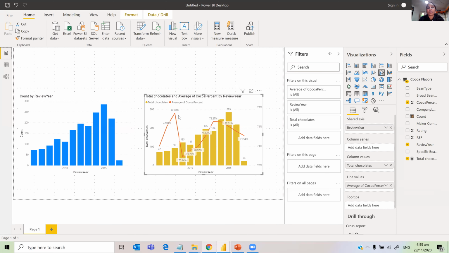So this is the highest cocoa percentage. If you have a question of which year had the maximum average cocoa percentage, then you can say it's 2008 followed by 2015, I think. So those are the kind of questions you can answer.